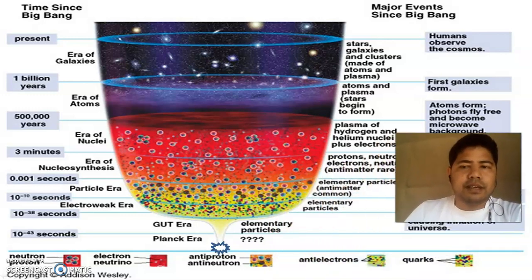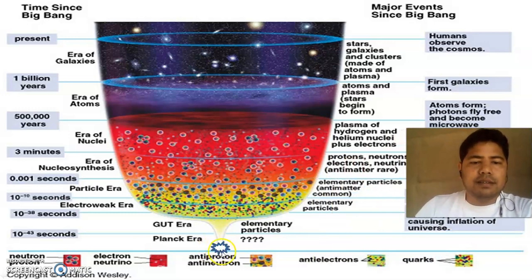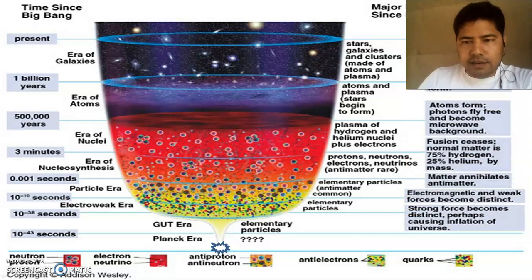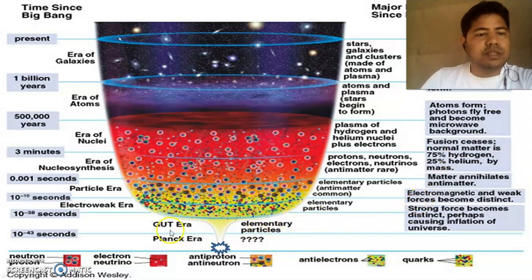Now here we see that this is the Big Bang, and just after the Big Bang it is the Planck era, and what was the event there, it is still a question mark, actually a large question mark, several question marks. So we don't know what was there in the Planck era. The next is the GUT, Grand Unification Theory era, where elementary particles may have evolved. Okay, and what was there? Nothing was there. No information was there.